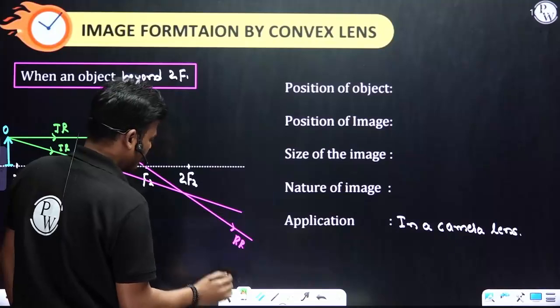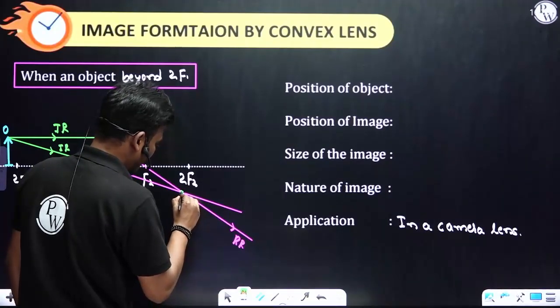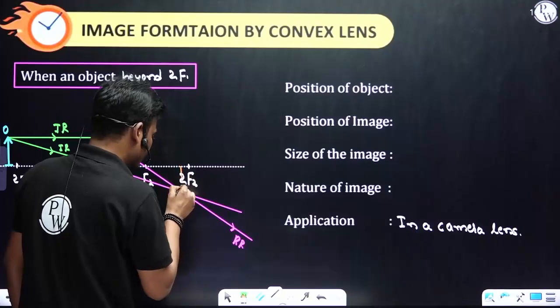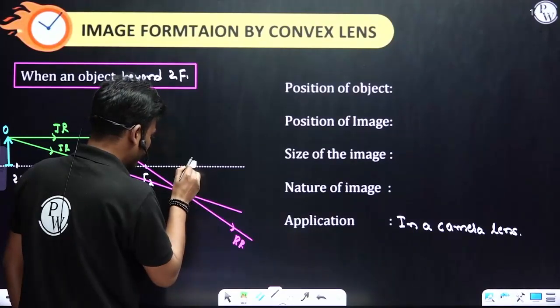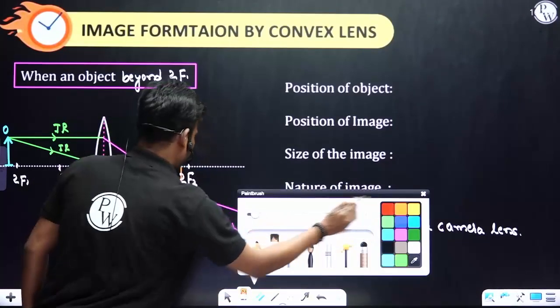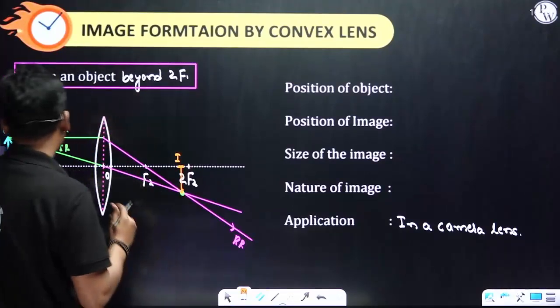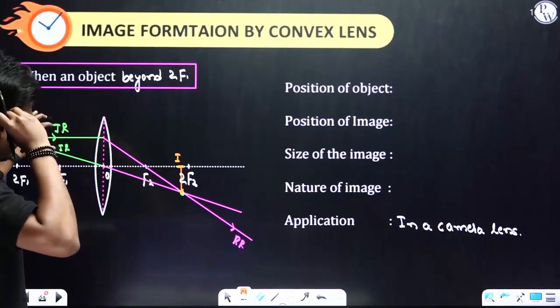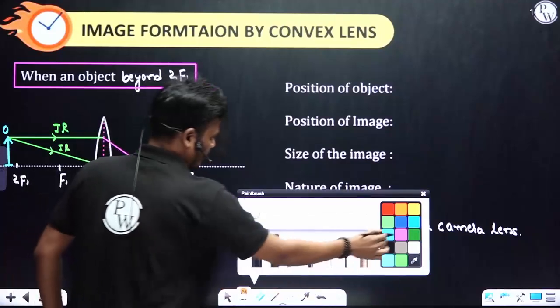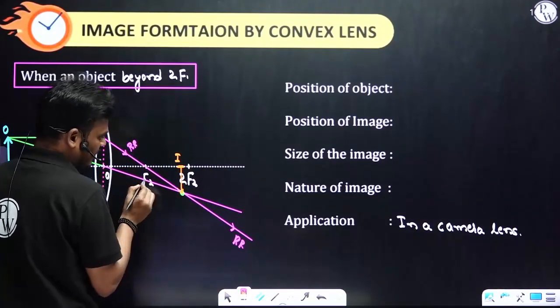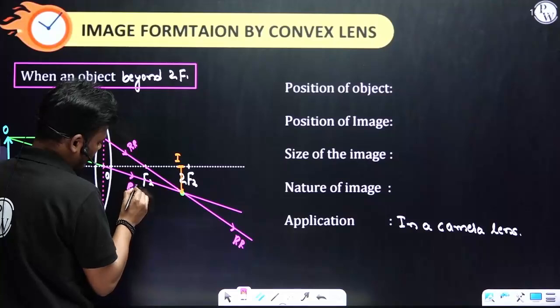And here you can observe two refracted rays meet at this point, and a perpendicular is drawn to the principal axis, and this is the image. So this is the incident ray and these are the refracted rays, and this is also a refracted ray.